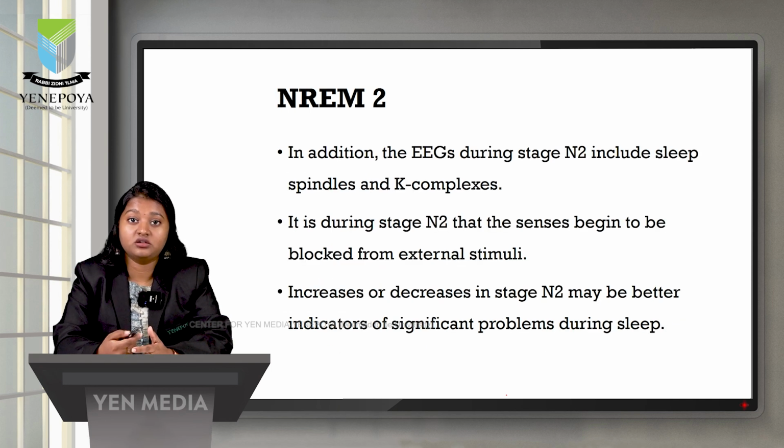In addition to the EEG changes, in this stage we can see two components called K complex and sleep spindles, which originate from the central region. During stage N2, the senses begin to block from external stimuli. Slowly the person's senses will get blocked to external stimuli and they won't respond to external stimuli during N2.